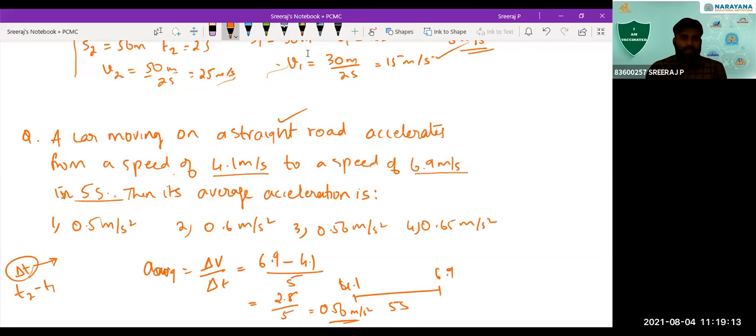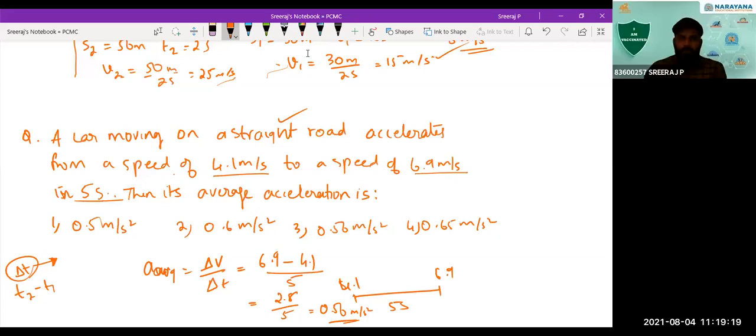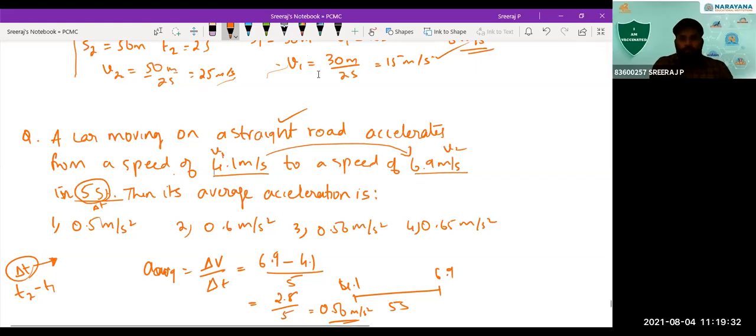Yes, that is the time interval during which the velocity is changing. So the velocity changed from 4.1 to 6.9 meter per second in 5 seconds. This is the time interval delta T only. This is V1, this is V2. Understood, sir.